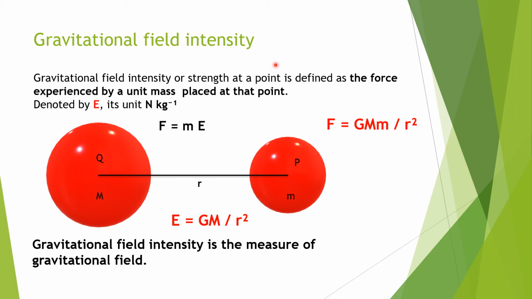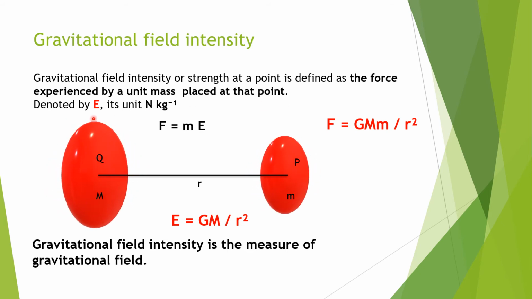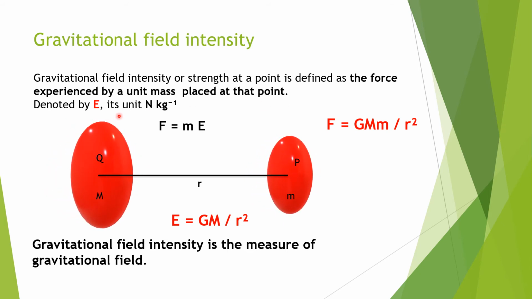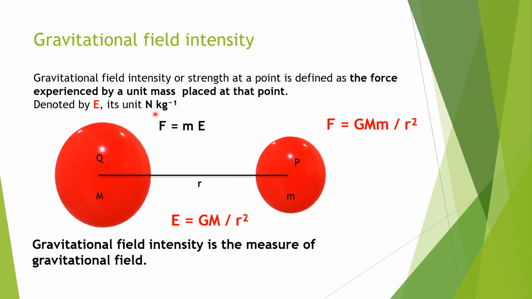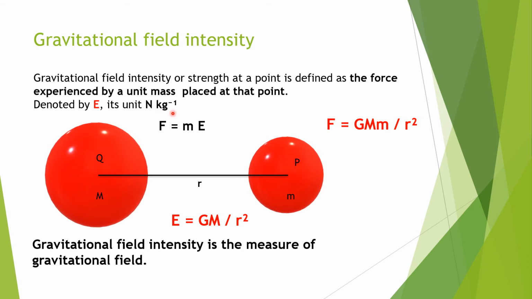So now we are going to see about gravitational field intensity. Gravitational field intensity or strength at a point is defined as the force experienced by a body of unit mass placed at that point. It is denoted by capital E and its unit is Newton per kg.